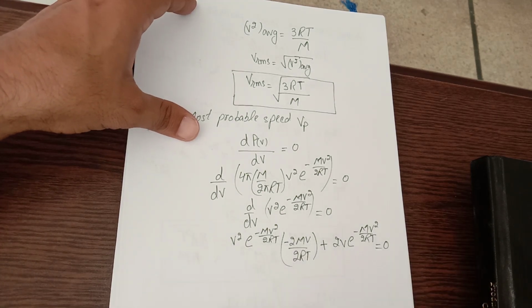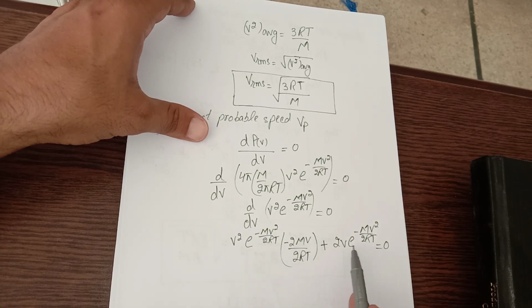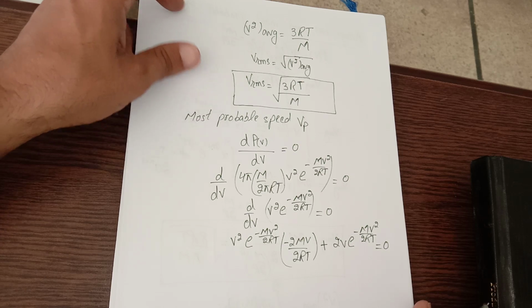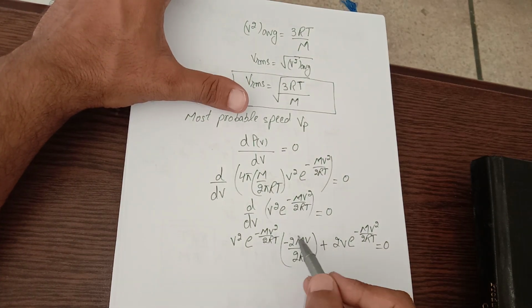This is the derivative of this term. I can take common this exponential, and when I take common this exponential, I get 0.